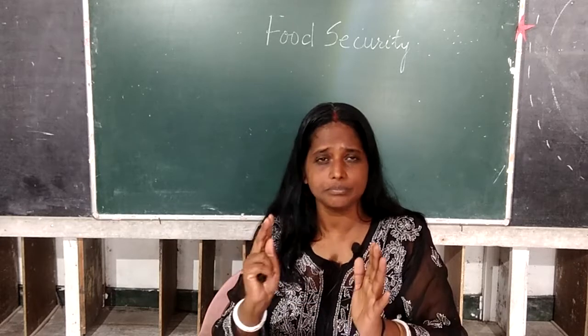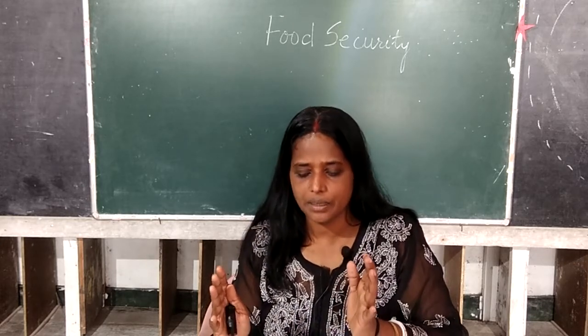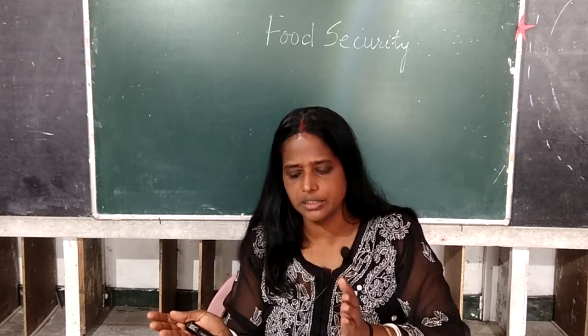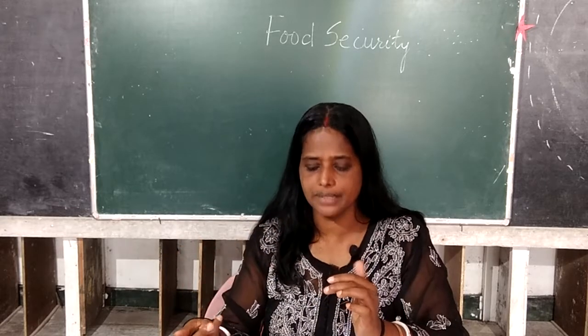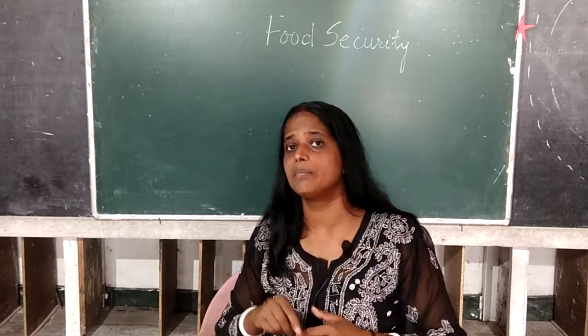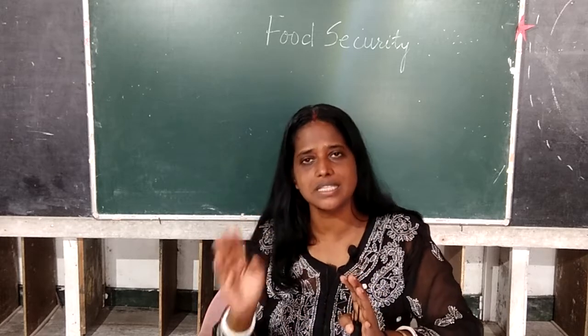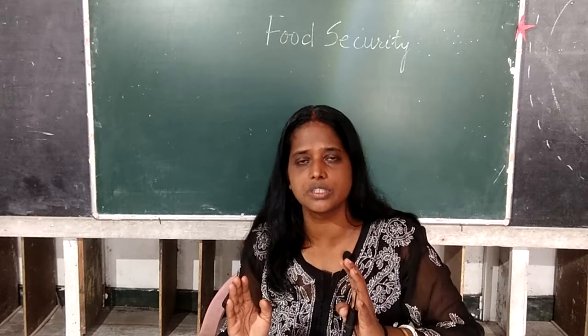And then the third point is pregnant women who are expecting. They are allowed take-home ration, 600 calories worth, and they also get a maternity benefit of 6,000 rupees for 6 months,